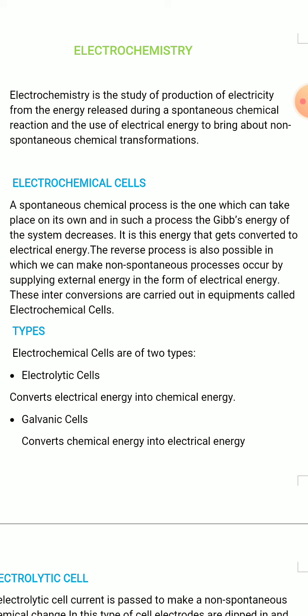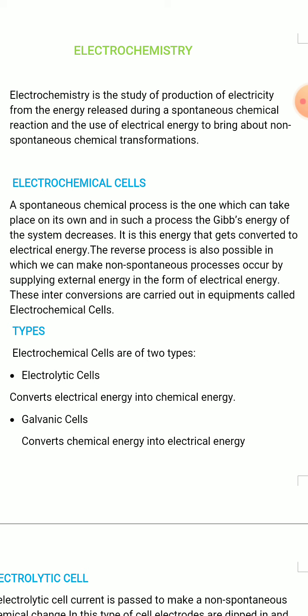The topic is electrochemistry. So what is electrochemistry? Electrochemistry is the study of production of electricity from the energy released during a spontaneous chemical reaction, and the use of electrical energy to bring about a non-spontaneous chemical transformation.